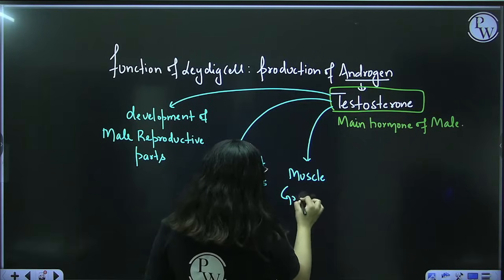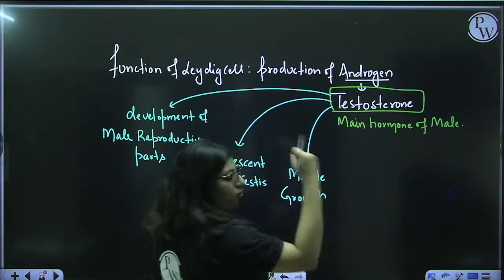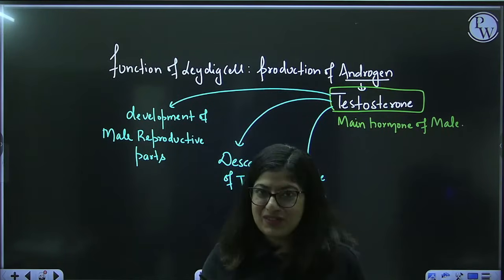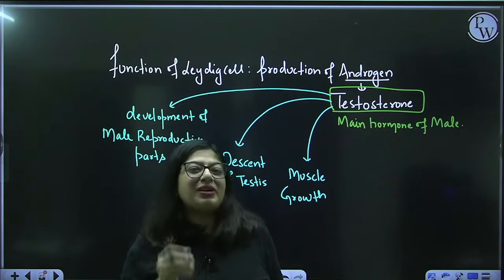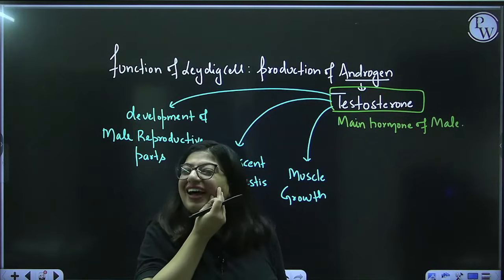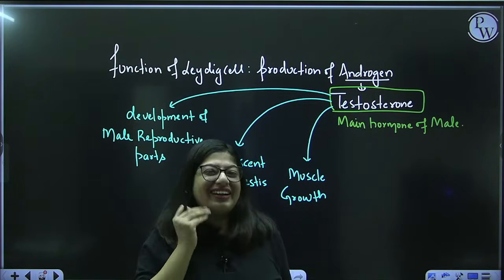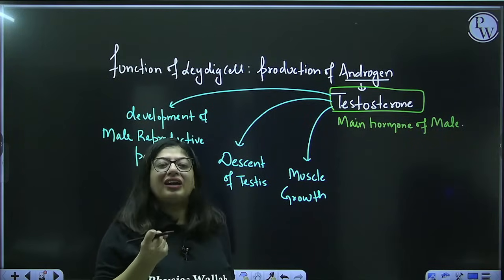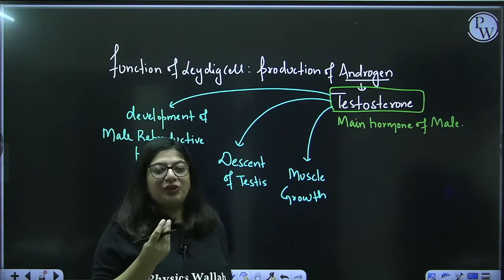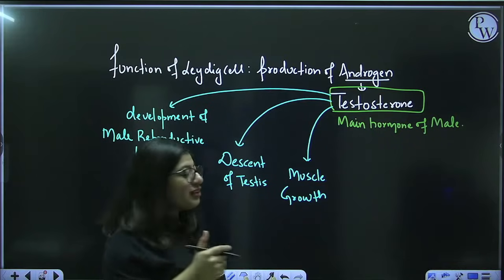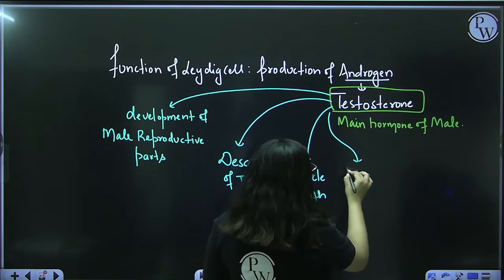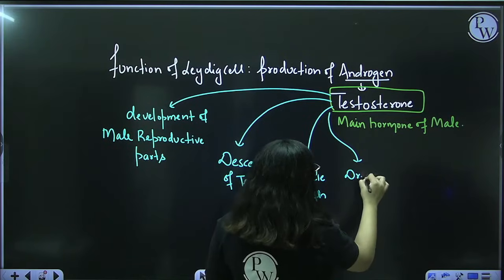Another thing, it helps in muscle growth. If you have seen, males have more muscles than females. Why? Because of testosterone. Also, females have very soft skin, while males have harder skin, or we can say dry, thick skin. That's because of testosterone.